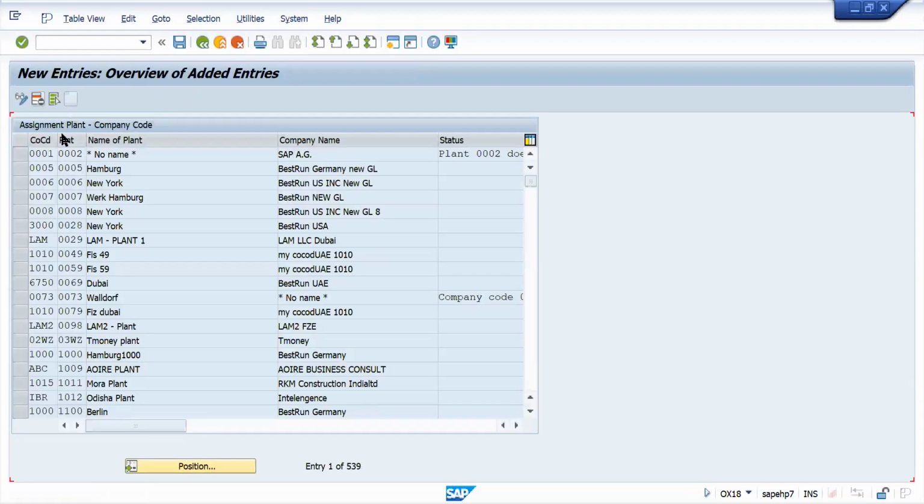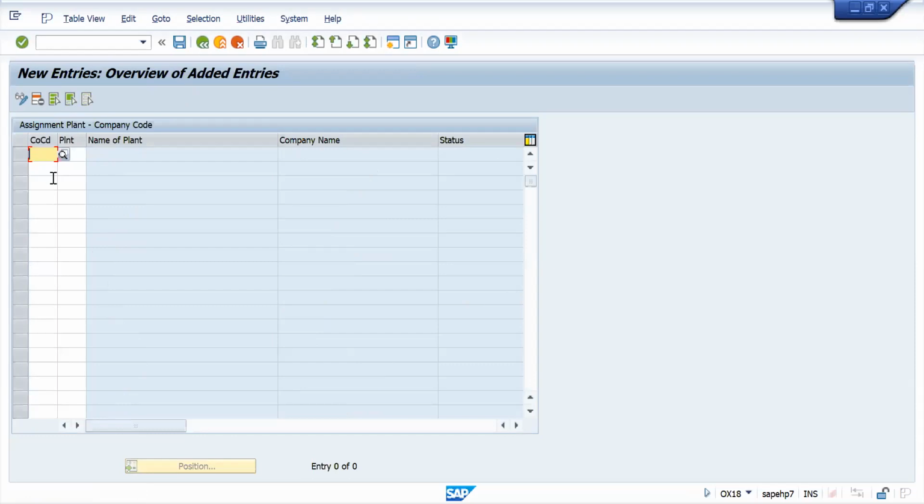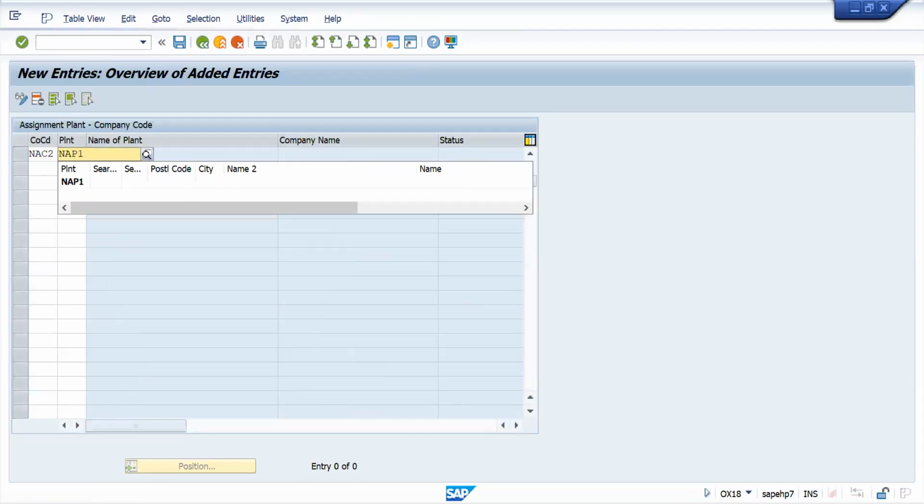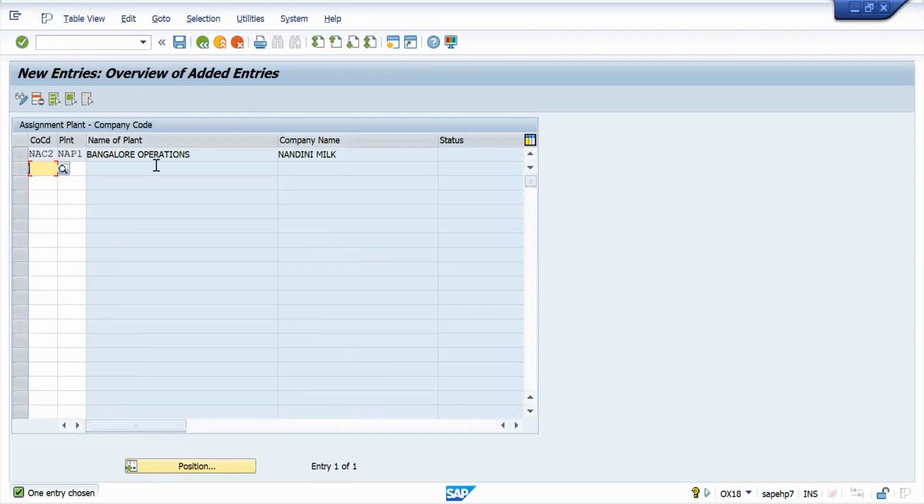Then go to new entries. In company code, you can enter your company code, NAC2. Okay, see it is coming. In plant, you can enter your plant, NAP1. Just press enter. So both will be picked. And then your plant is assigned to your company code. Save it. Okay, back.